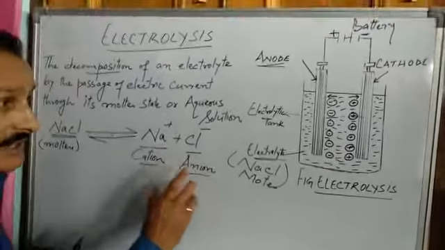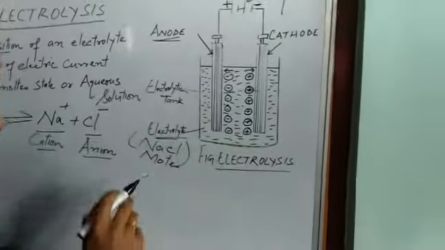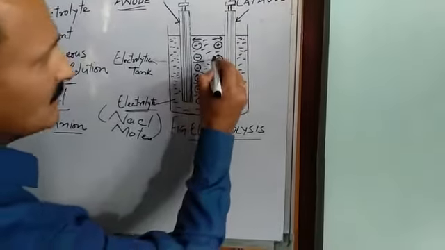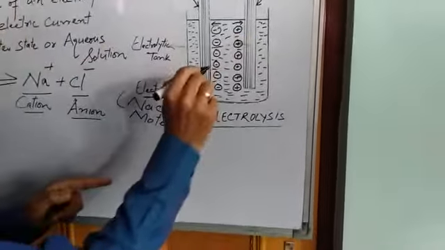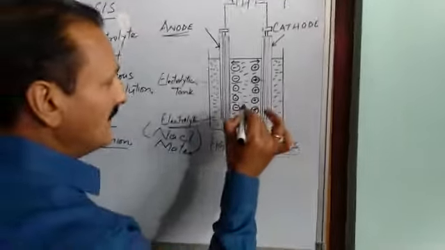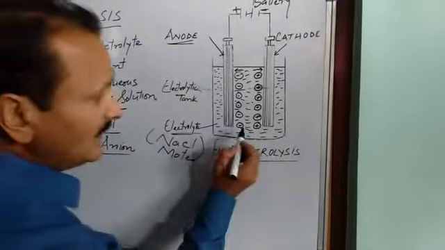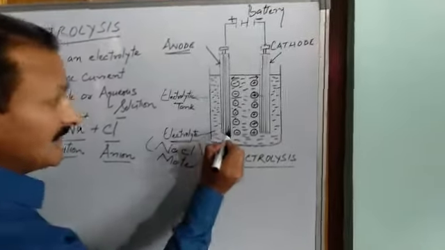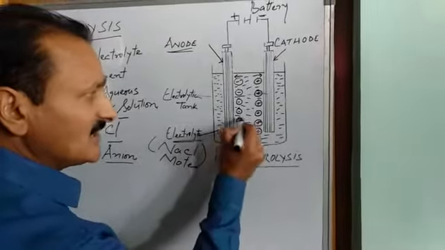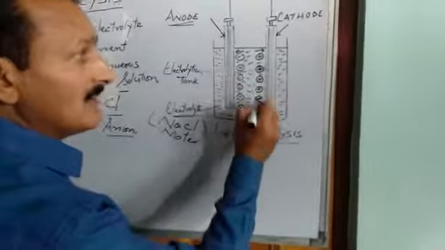So these ions are formed in this electrolyte when current passes through it. That means these are cations, positive, positive, positive, positive. These are all cations. And in this example, these are sodium ions. These are all sodium ions. That is, these are all cations. On the other hand, I have anions. And in this example, the anions are chloride. These are chloride ions, negative ions. All negative ions are chloride ions here. All positive ions are sodium ions here.